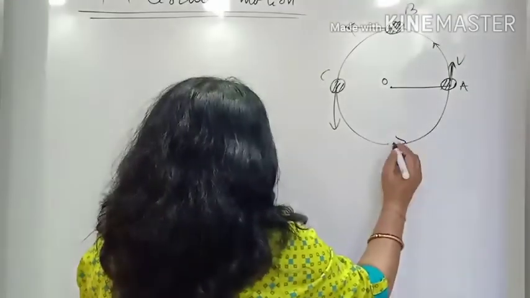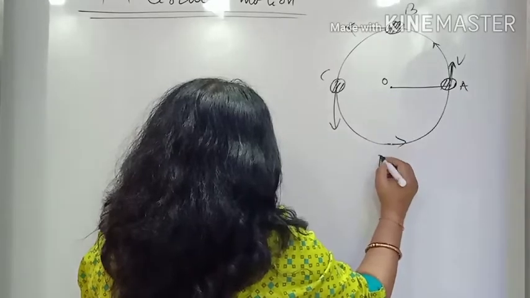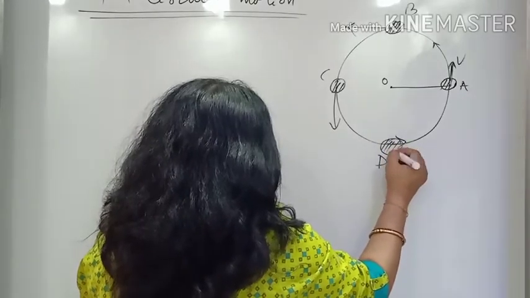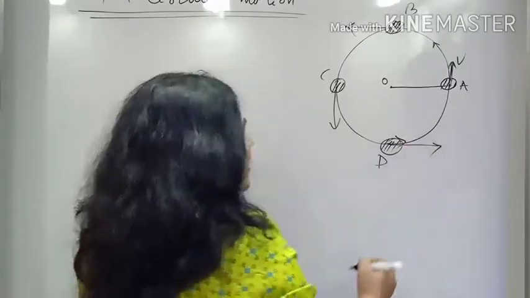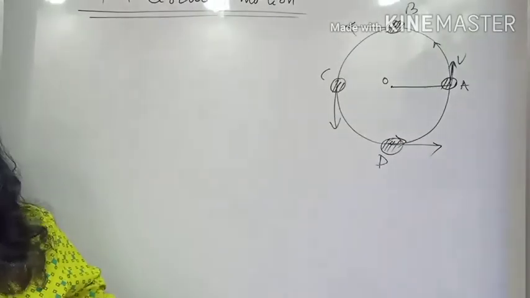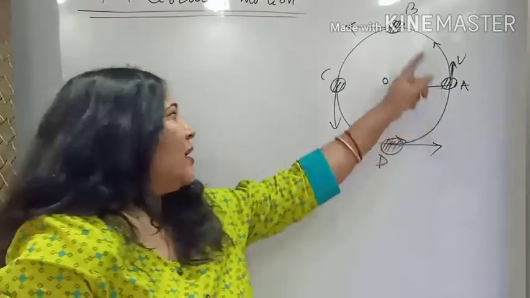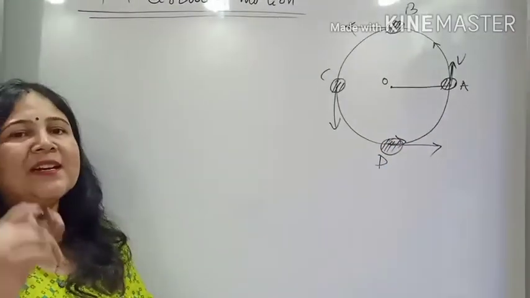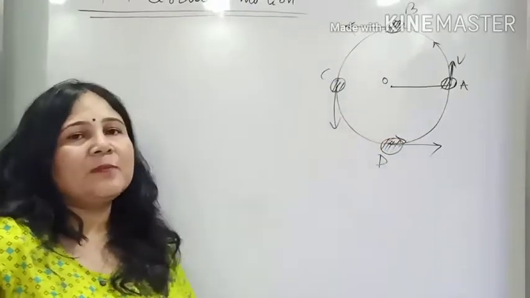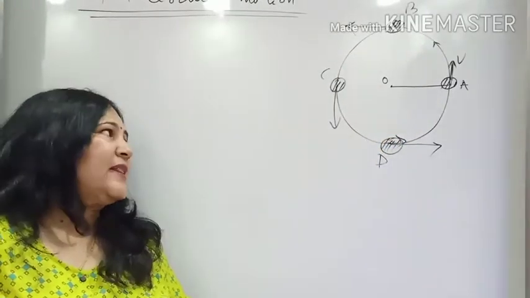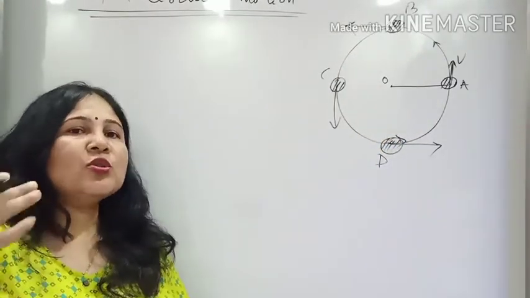Similarly, if I take another point D, and the body is at this position, its direction of motion is like this. So you can see at the four points we have taken, A, B, C and D, the directions are different. While a body is moving in this circular path, at every point on the path its direction keeps changing.